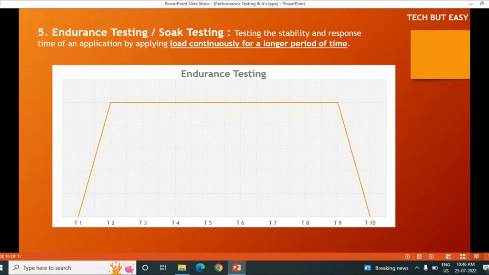But most of the time we check only load testing and stress testing. Maximum time the customer requirement will be load testing or stress testing only. In rare cases we check scalability testing, soak testing and volume testing. Most of the time we check only load testing and stress testing. These are the 5 types of performance testing.